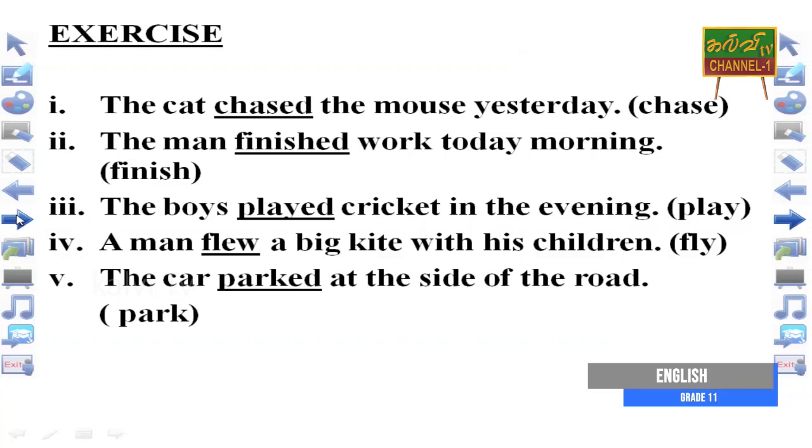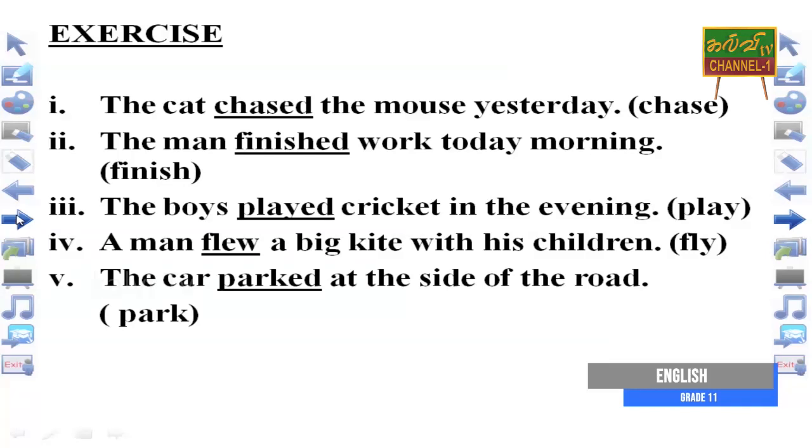The cat chased the mouse yesterday. Chased is the past form of chase. The man finished work today morning. Finished is the past form of finish. The boys played cricket in the evening. Played is the past form of play.